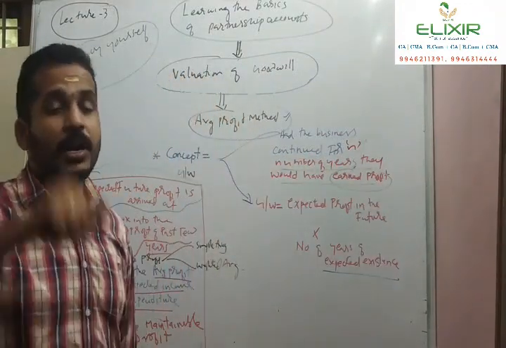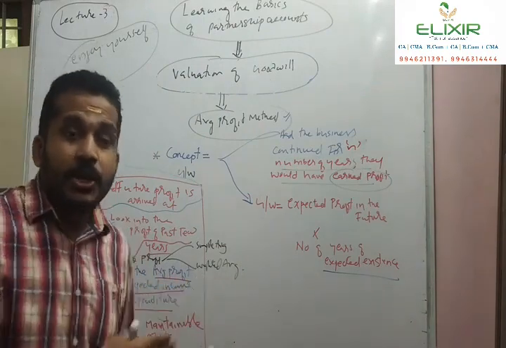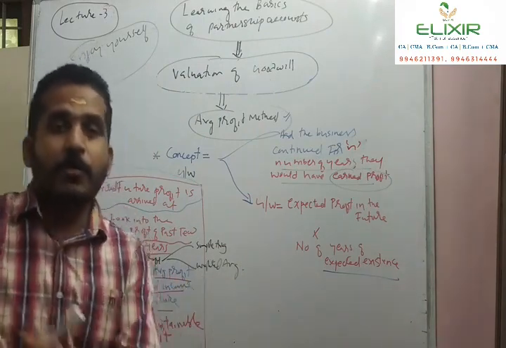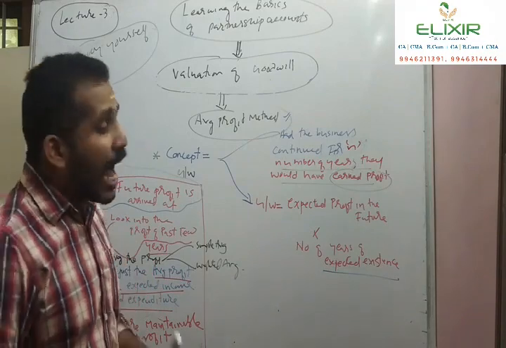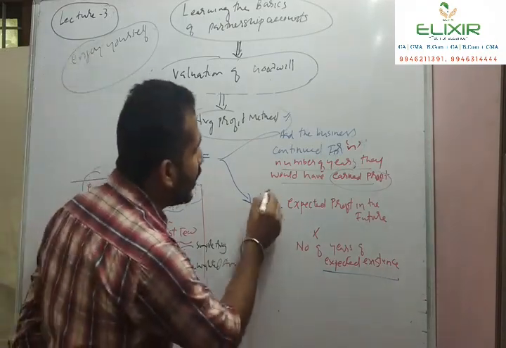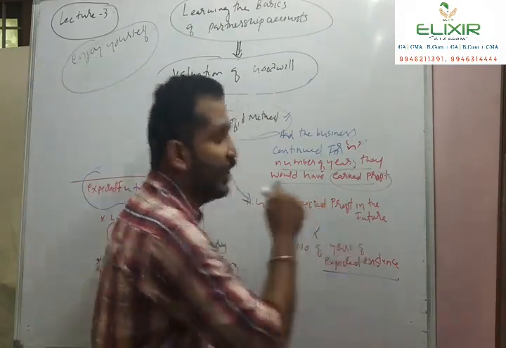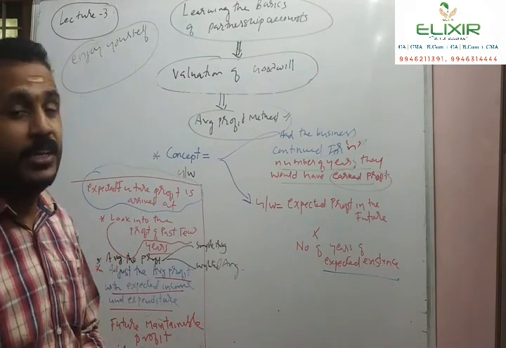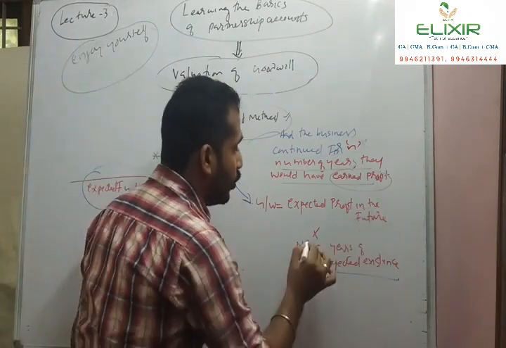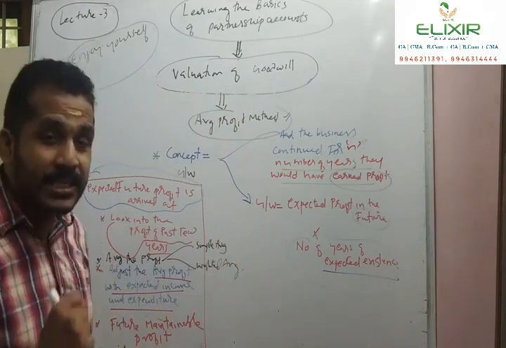For example, if my partnership business had continued for another 4 years, I would have earned profit. Therefore, the goodwill is equal to expected profit in the future into the number of years of expected existence.